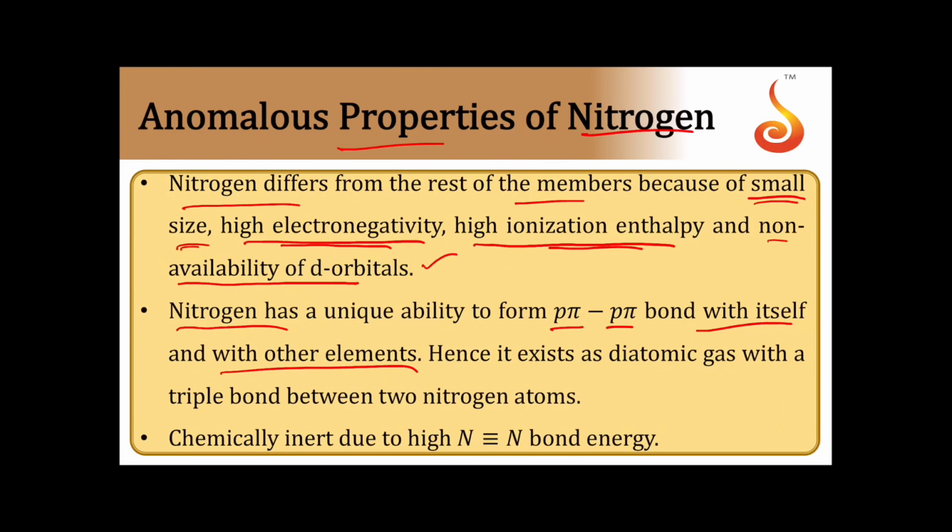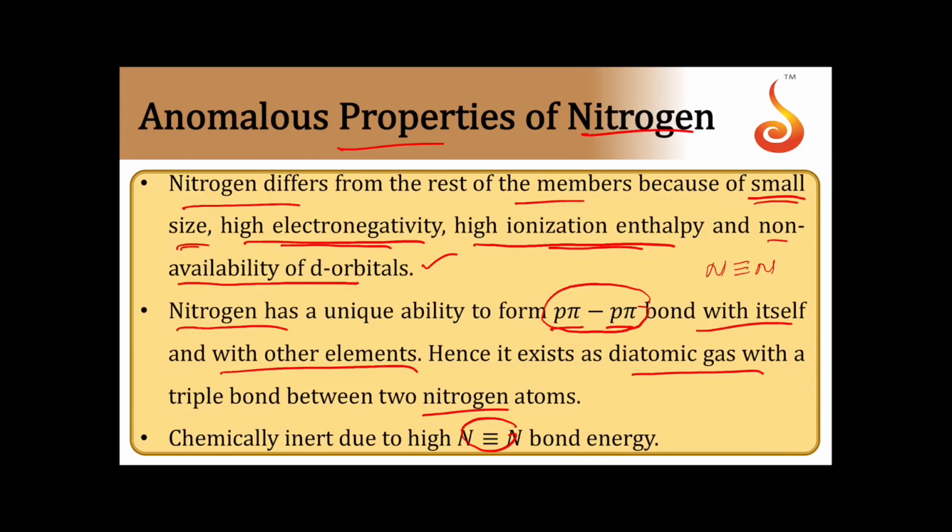For the formation of p-pi bonds, size is very much important. Small sized atoms can form multiple bonds very easily. And nitrogen, being smaller in size, can form multiple bonds very easily. So it forms a triple bond between two nitrogen atoms. Hence it exists as a diatomic gas. And nitrogen is chemically inert because of the high bond enthalpy of the triple bond.